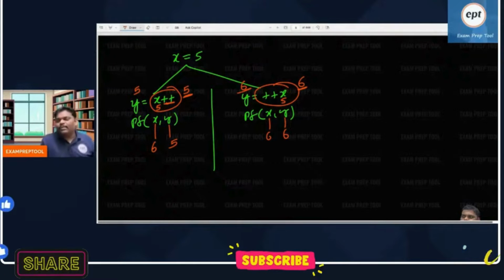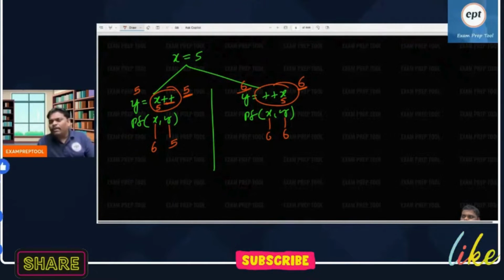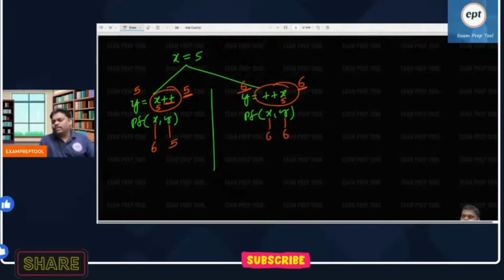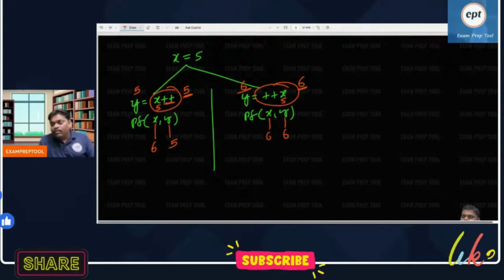Pain will not come at that time. Whenever you say post-incrementation, the incrementation happens, but it doesn't take effect at that time. It will happen after some time. Similarly, during the surgery no pain comes, but it comes afterwards. That is the meaning of post-incrementation: pain will not come at that time, pain will come after.